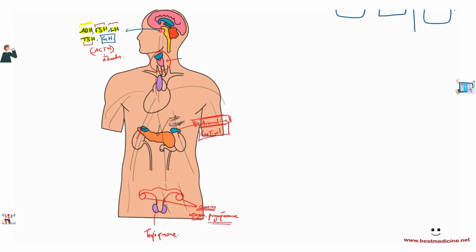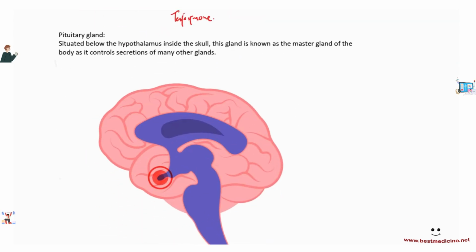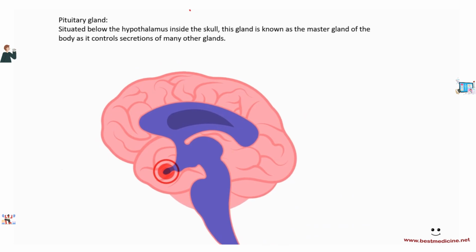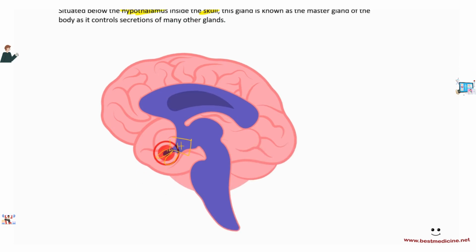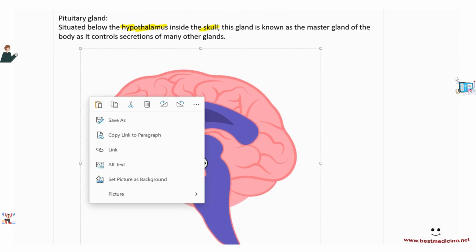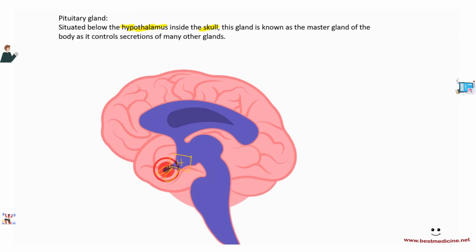Now, jumping into the details of the glands, we're going to talk about the pituitary gland firstly. So let's have a look at the pituitary. The pituitary gland is situated below the hypothalamus inside the skull. Remember the hypothalamus? The hypothalamus should be around here, and then over here we have the pituitary. The pituitary produces FSH, LH, ADH, TSH, and growth hormone, right?